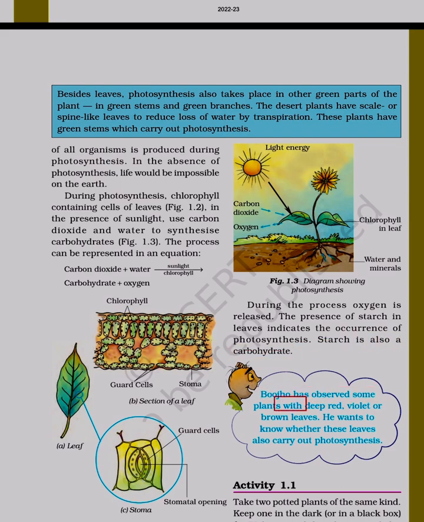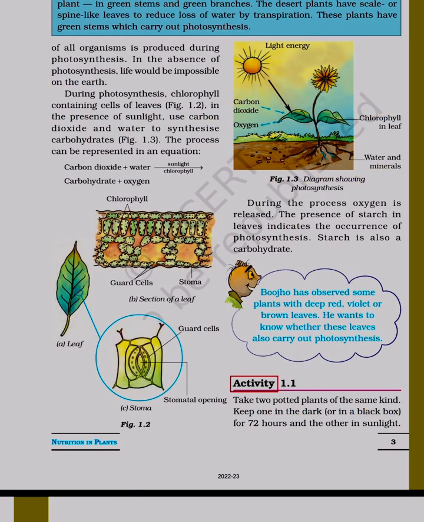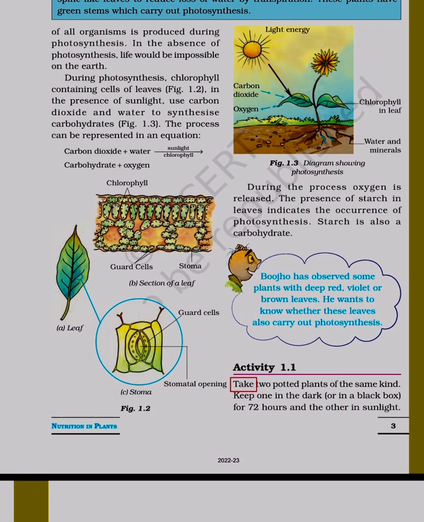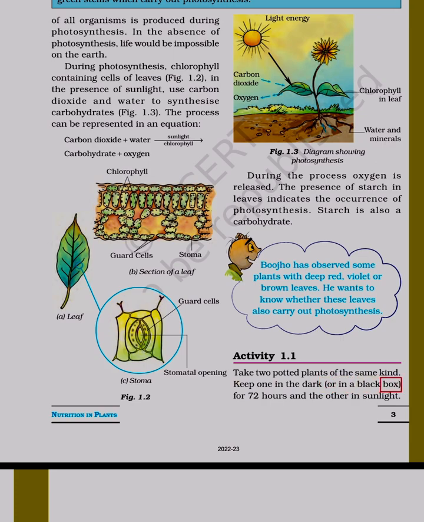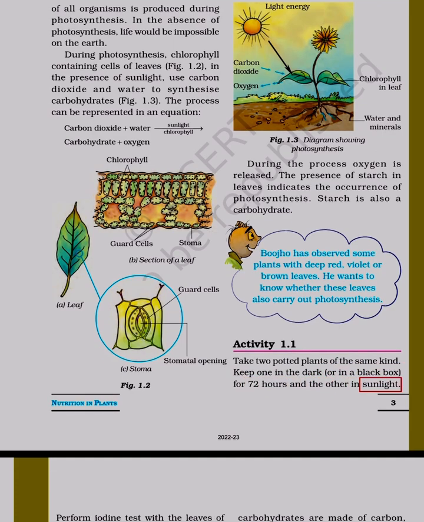Bujho has observed some plants with deep red, violet or brown leaves. He wants to know whether these leaves also carry out photosynthesis. Activity 1.1. Take two potted plants of the same kind. Keep one in the dark or in a black box for 72 hours and the other in sunlight.